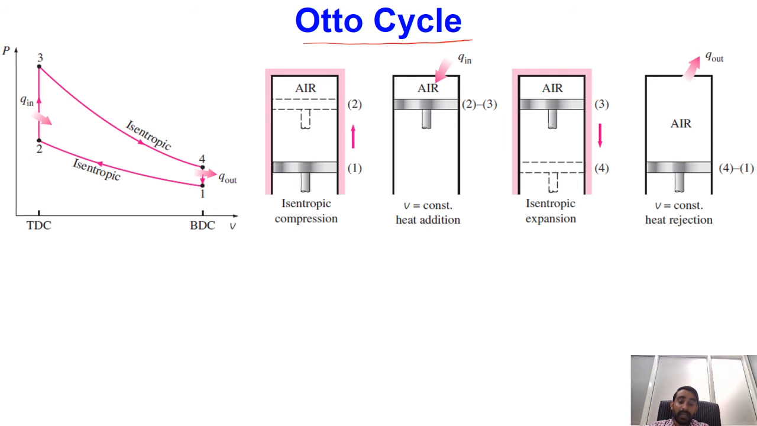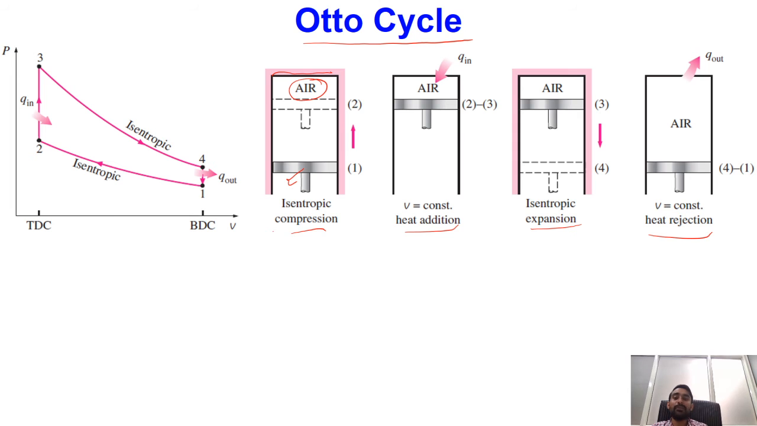So if you try to see, according to the assumptions I have mentioned, this piston-cylinder arrangement is shown. We have a piston over here, then a cylinder, and now we do not have any intake port and exhaust port. So we have a closed cylinder boundary, and inside that we have only air as our working medium. So what was the first process we had?